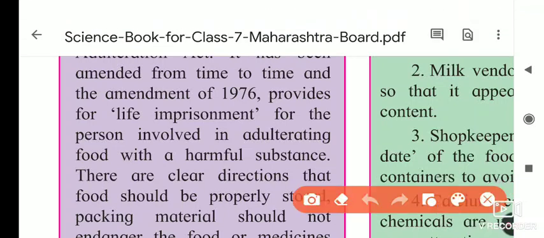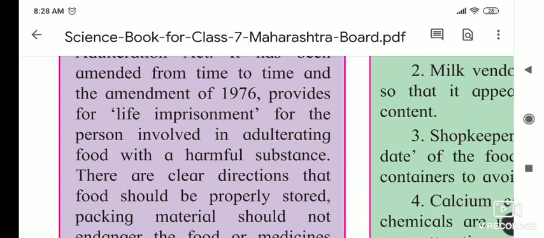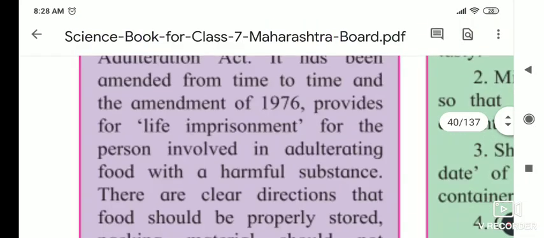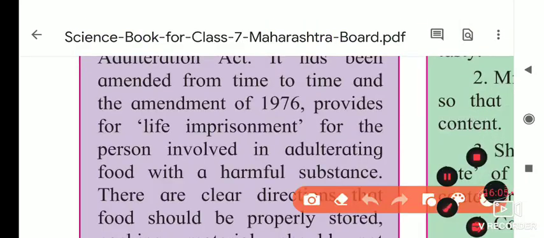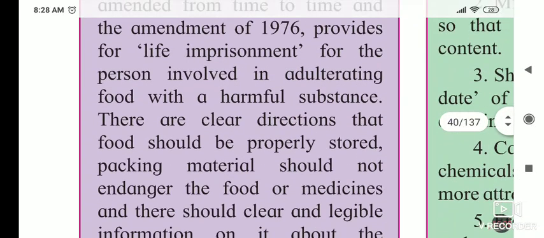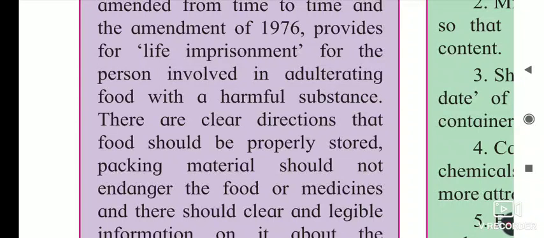Okay, in that act they again added some points and made improvements in 1976, and provided life imprisonment for the person involved in adulterating food. If a person is found adulterating food, then life imprisonment means he has to spend his life in prison. This is the punishment given to the person who is adulterating the food.